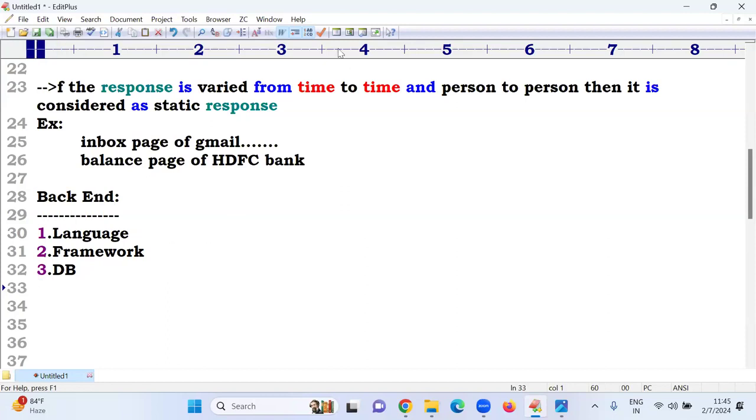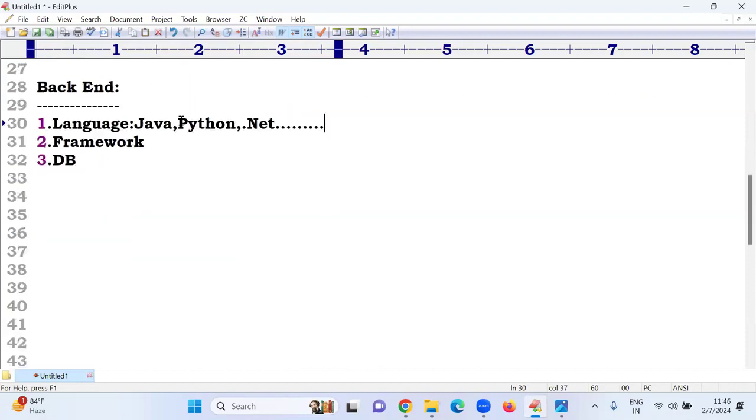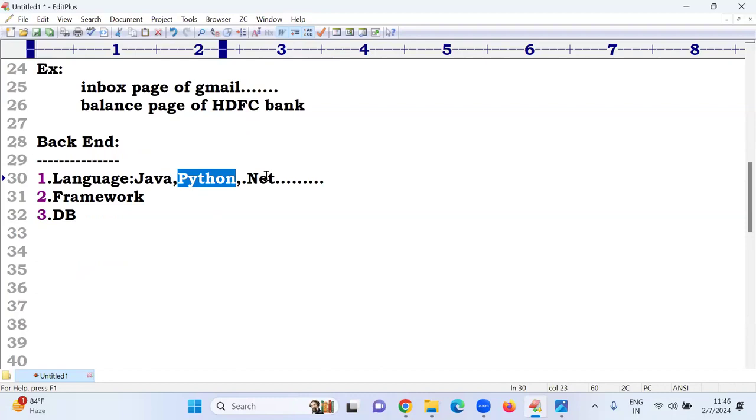What language are we using? There are so many languages: Java, Python, C Sharp, .NET; any language you can use. We are all full stack Python students, so we already know Python, and most people here have completed Python. Okay, one language selected. Once the language is chosen, the next thing required is a framework. For Python, the framework is Django.